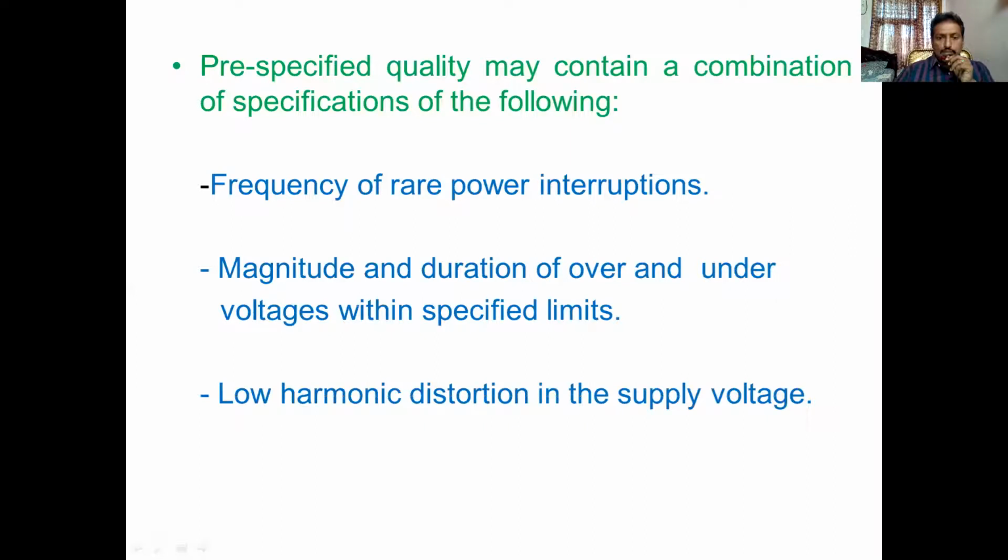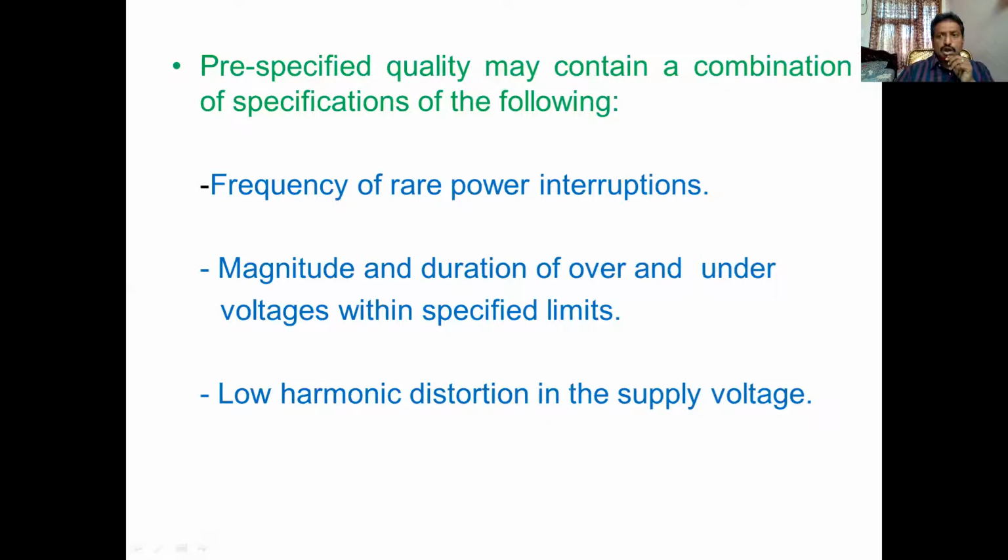Third is low harmonic distortion in the supply. Harmonic distortions are classified into three types: positive sequence, negative sequence, and zero sequence. All odd harmonics, 1, 3, 5, 7, 9, 11, 13, are classified into those.